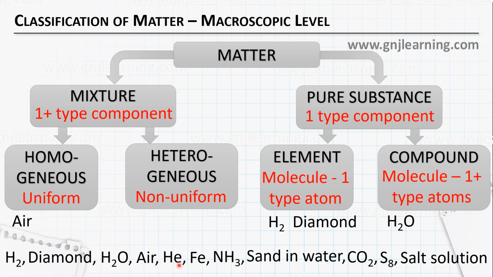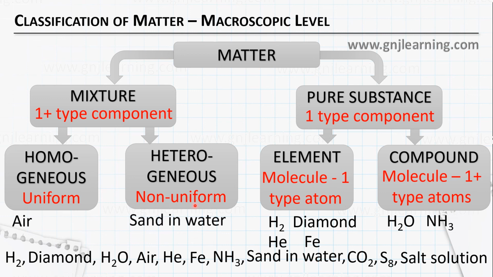Helium, it's a stable atom, it contains only one type of atom, so it belongs to element. Iron, again element. NH3, it is in pure form, but it has more than one type of atom, so it is a compound.